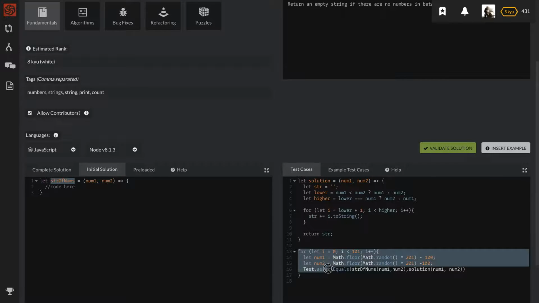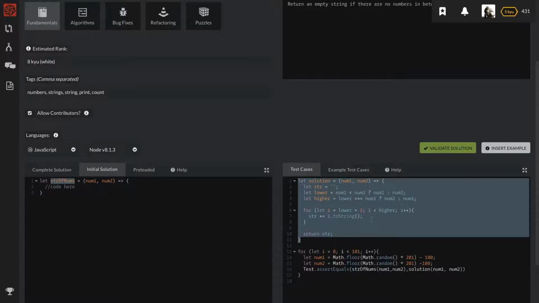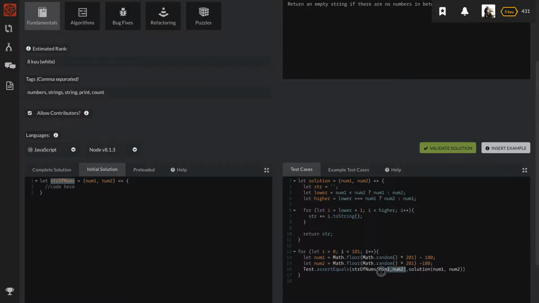And this for loop here is going to create 100 of them, with random numbers over here. Let num1 equal that, let num2 equal that. Pretty much num1 and num2 are going to have random numbers. The solution is going to use the same numbers. Because I wrote the question, I know exactly what the solution should be. The only thing that matters is: is their function going to give me the same thing as what I want? I determine that by running it through my solution function. And so that's pretty much what happens.